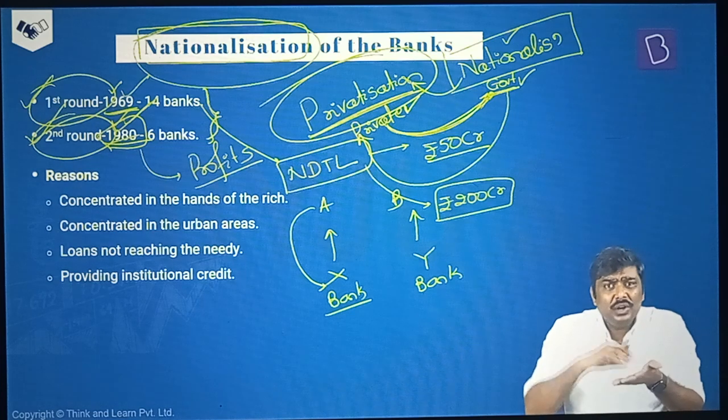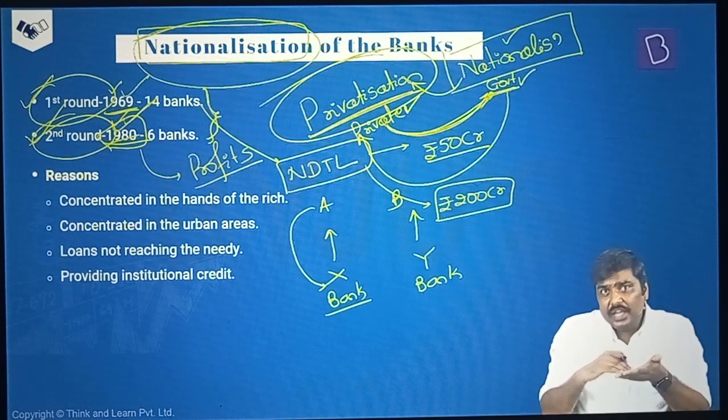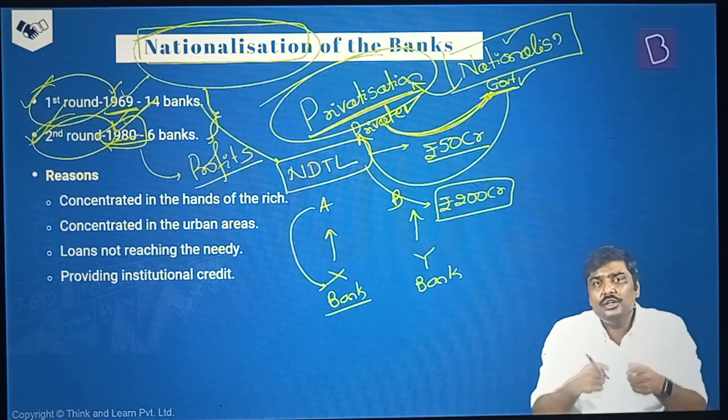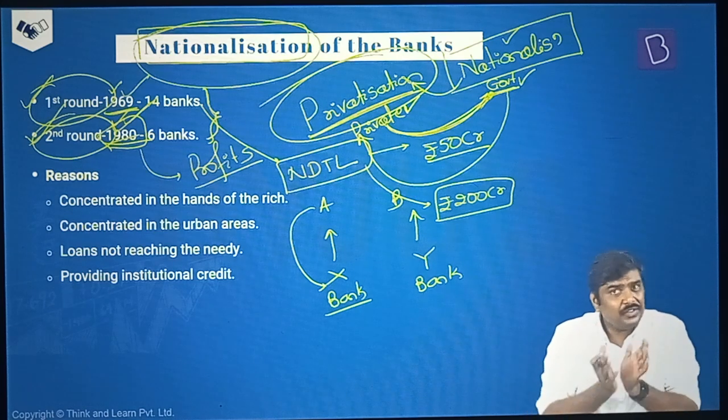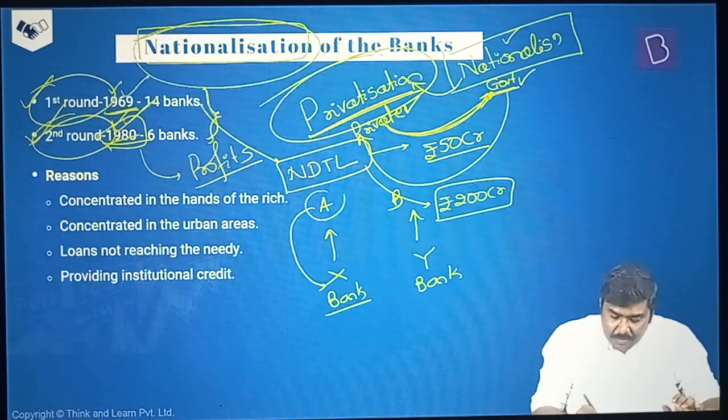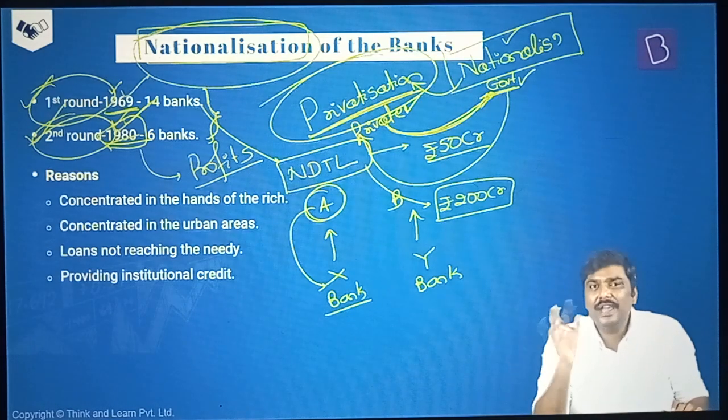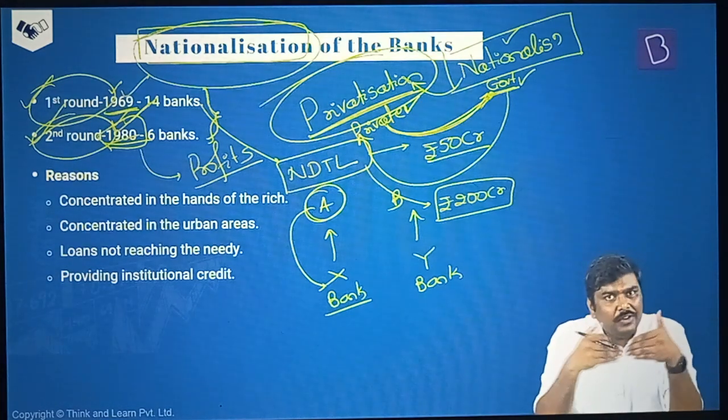Is it okay? Because he is the owner of a bank. So obviously, being the owner of a bank, he should be able to ensure that the bank will lend to the right people in the market. The bank will earn more and more profits. They will try to protect the interest of the depositors. But on the other hand, because he is a borrower, his objective is different. He wants to take a loan at a lower rate of interest. So there's a conflict of interest here.